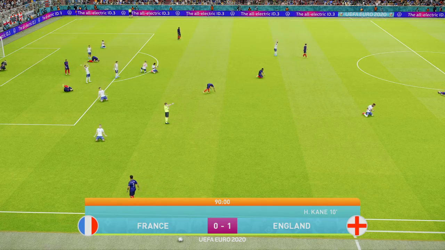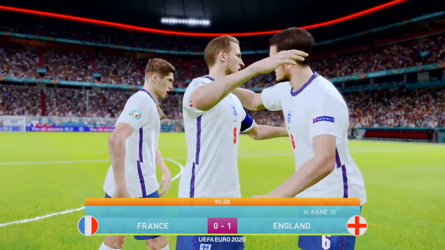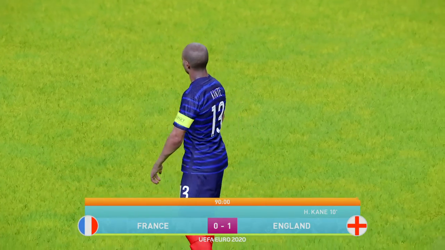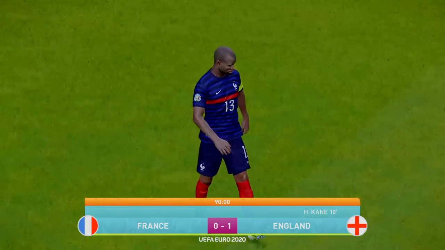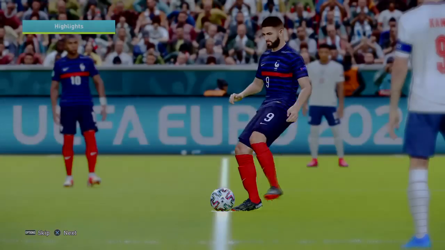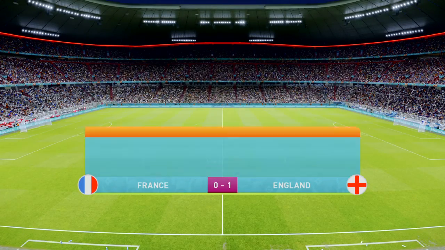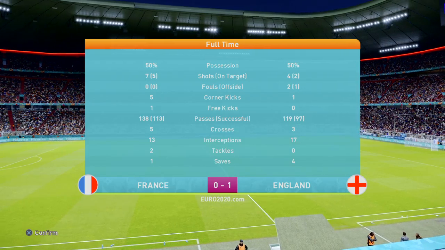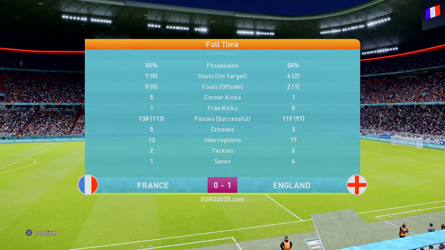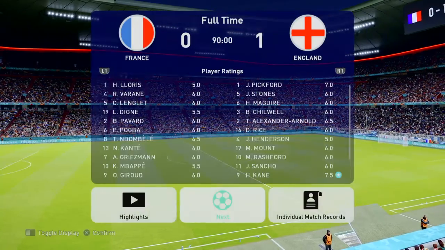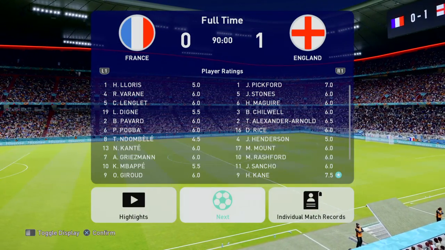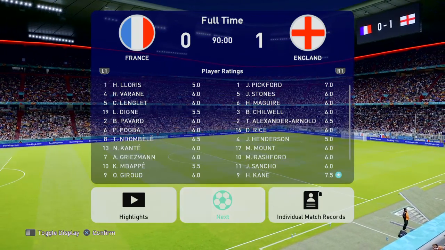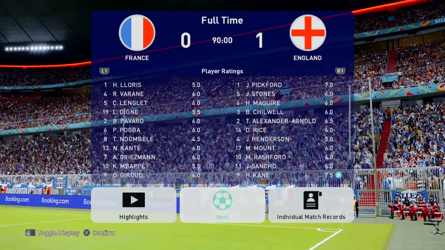This quarter-final has finished. France 0, England 1. Alexander-Arnold's assist, Harry Kane's goal, and James Bignell's England have reached the semi-finals of the VirtEuros. Commiserations to Sam Hardy, his first virtual tournament, and France have given a good account of themselves. Very even game, very entertaining game, enjoyable to watch. Kane has mommed it, as you can see there. England progress. France are out. We'll be back again.